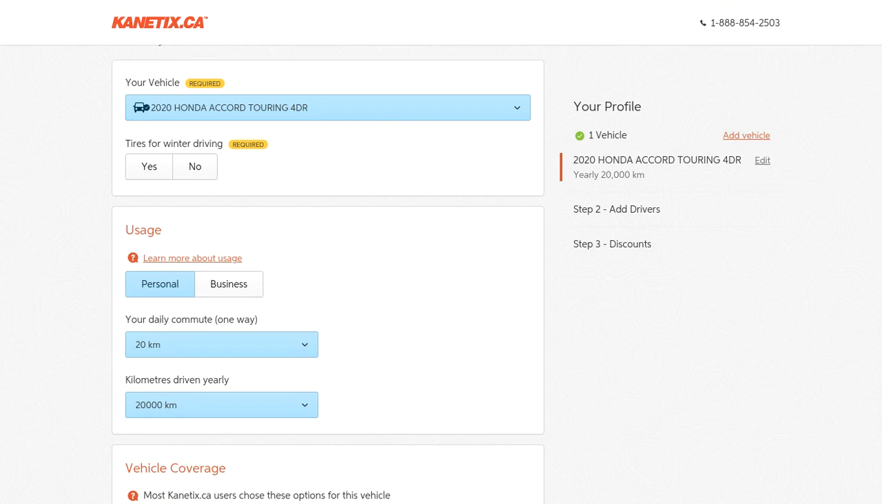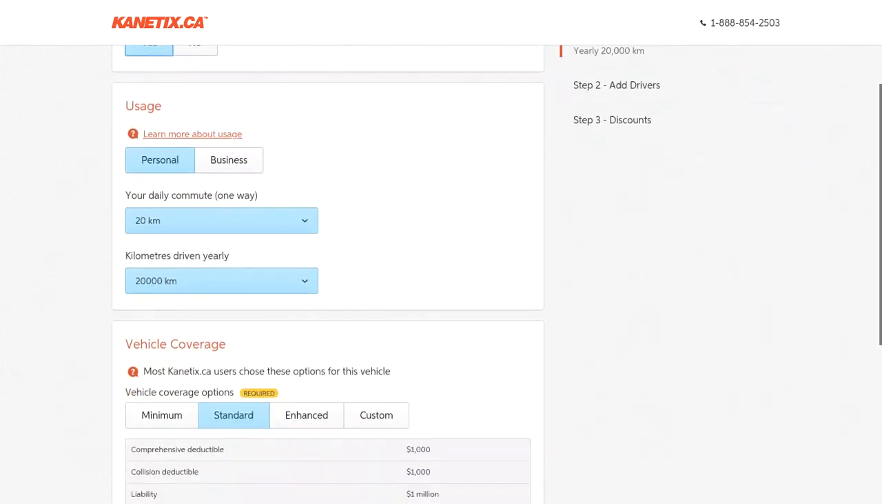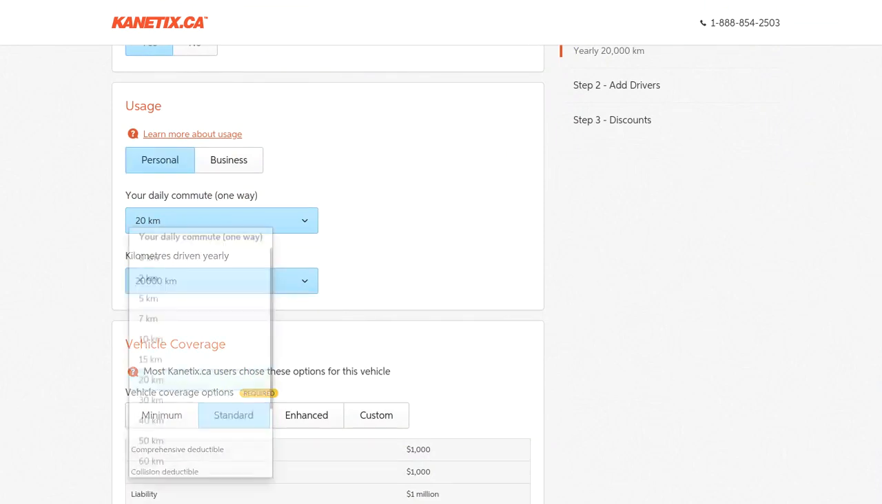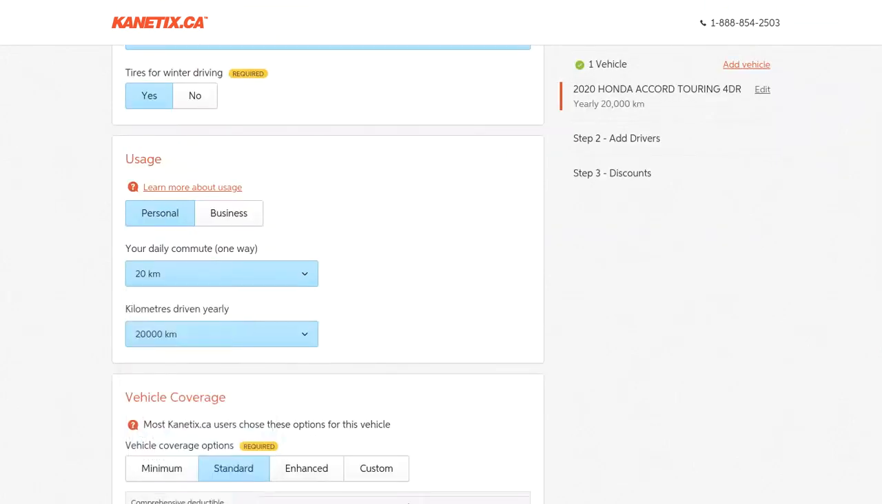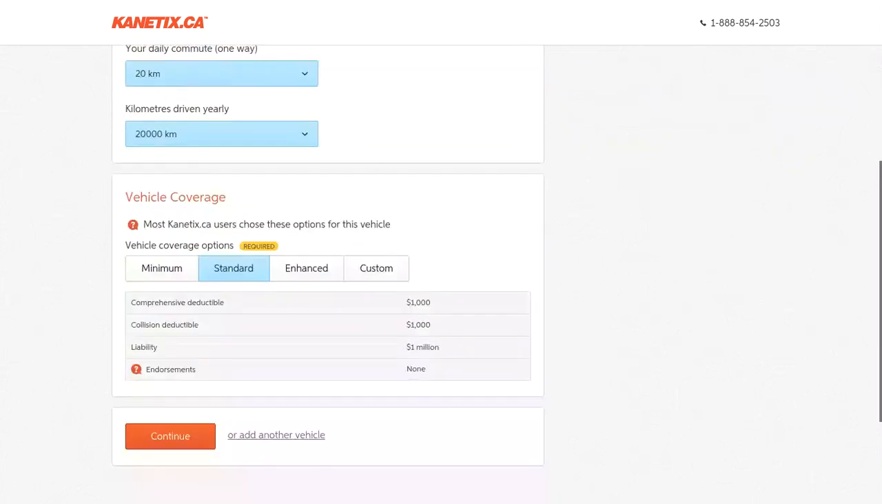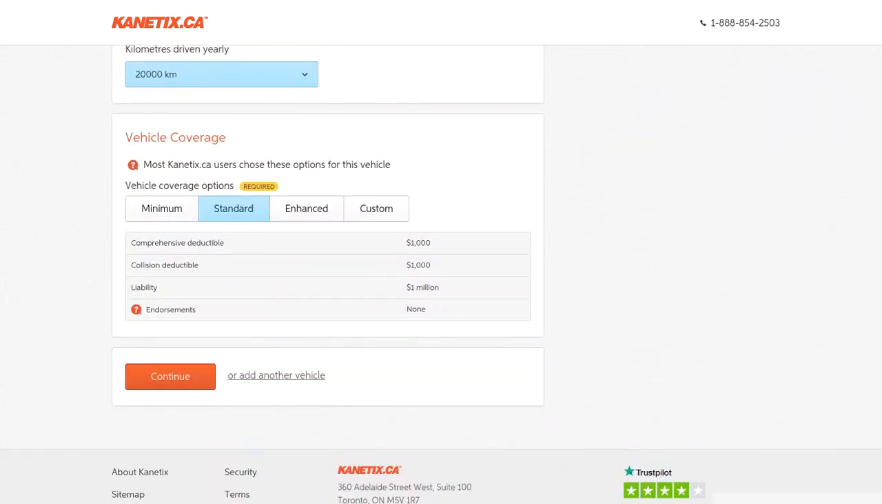So there's that random car that I chose. I'm going to say yes for winter tires. I'm going to use it for personal. You can change these if you want, but you can just leave them. Take your best guess, like I said. I'm just going to go with standard. You can change this as well. It's up to you. Then you can hit continue.